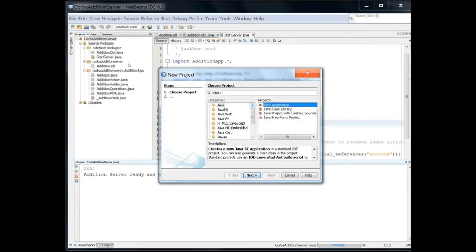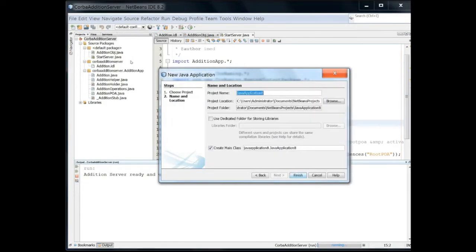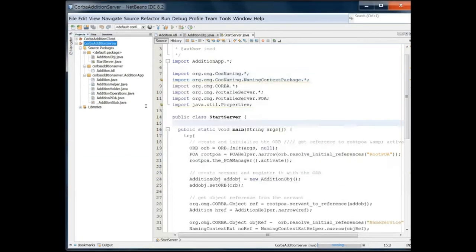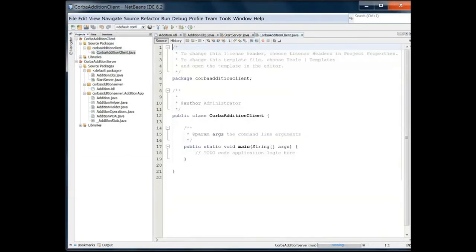Now let me come to the client part. Again Java application. I'm making a client. This is a separate new project. So what will be the name? Corba Edition Client. The naming context, the connection with the ORB, the name which the function is going to use, argument passing, all these should be known to the client also, and should be known to the server also.